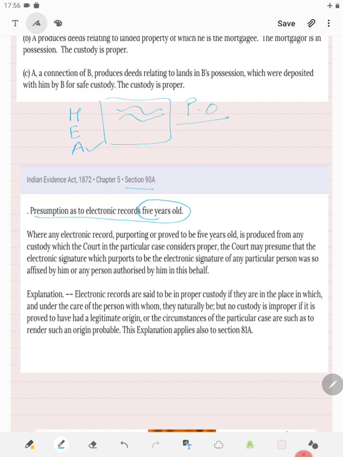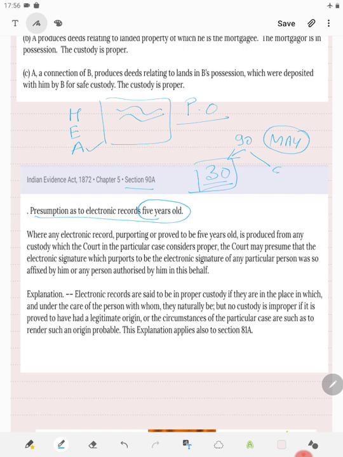Remember, this question is asked many times: section 90 relates to "may presume", and in case of a physical document the period is 30 years. However, from state to state it may differ, so you should check that also if you are appearing for a particular state examination.